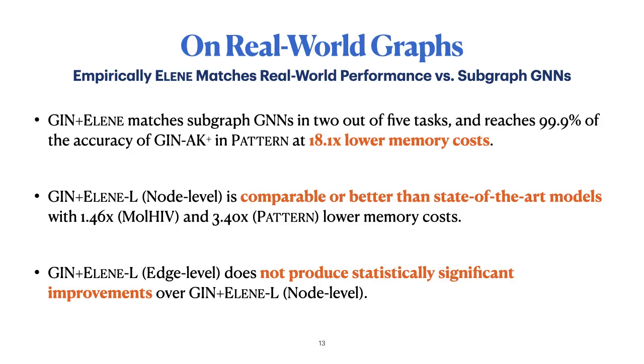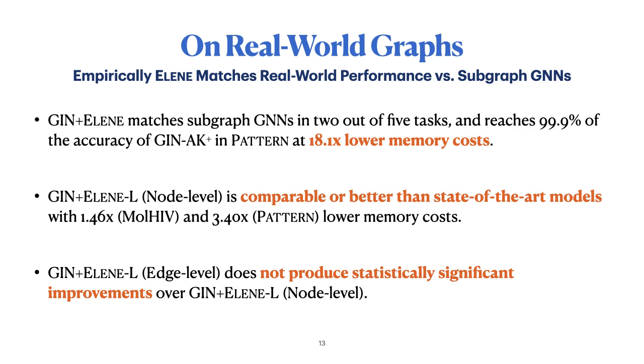On real-world graphs, we also find positive results. The sparse vector variant of GINE plus LN matches Subgraph-GNNs in 2 out of 5 tasks and reaches 99.9% of the accuracy of GINE-AK in PATTERN at 18 times lower memory costs.